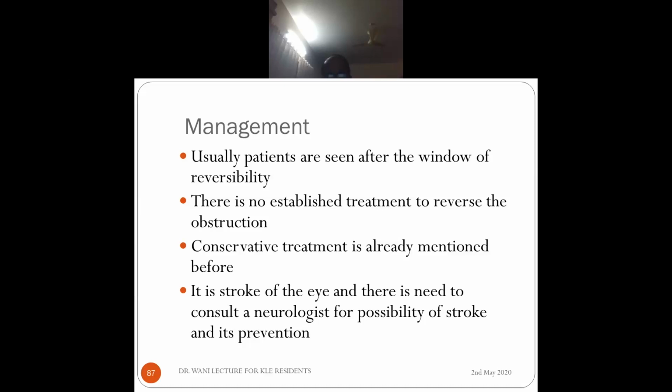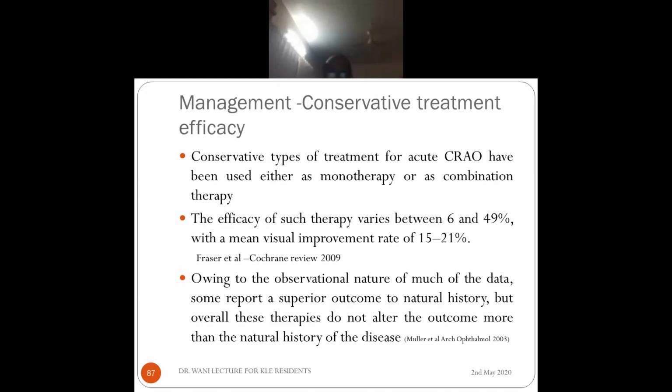What is the problem is usually patients come after the window of reversibility. I told you retinal ischemia tolerance that usually about maximum is 4 hours, but most of them they come next day. So there is no established treatment to reverse the obstruction. We talked about the conservative treatment. And why don't we treat the stroke of the eye similar to stroke of the heart or brain? So,